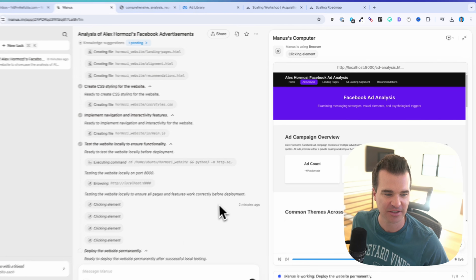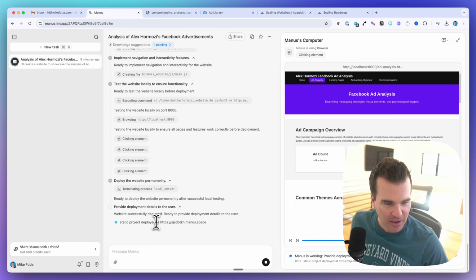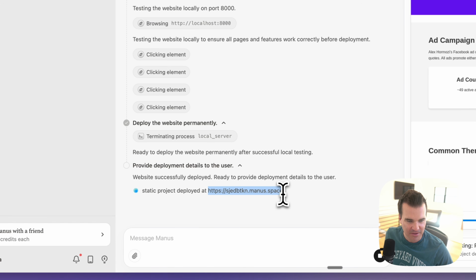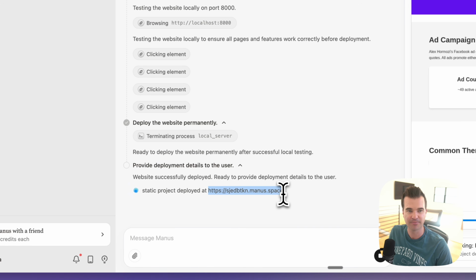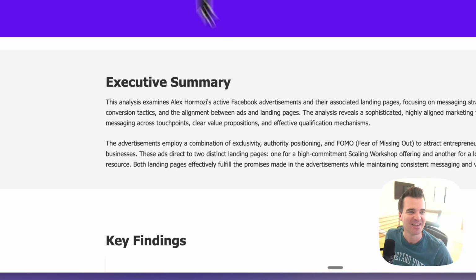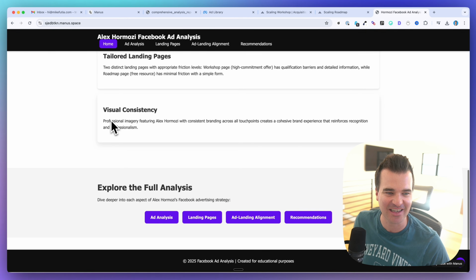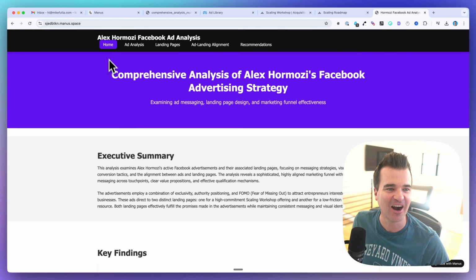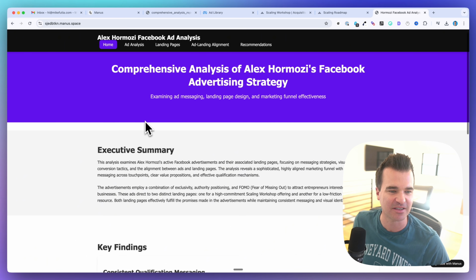All right, so it's saying that it deployed the website. Let's see what happens here. All right, so here is the website that Manus spun up. All right, it's not the prettiest looking website, but let's see if it actually works.